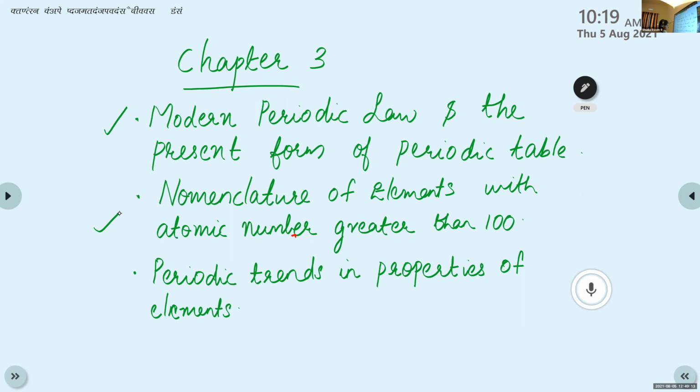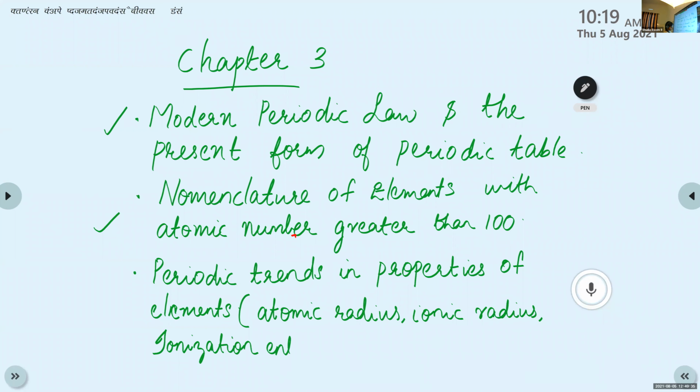This periodic trends includes their atomic radius, then ionic radius, ionization enthalpy, electron gain enthalpy, electronegativity.